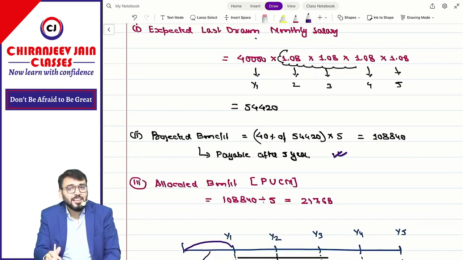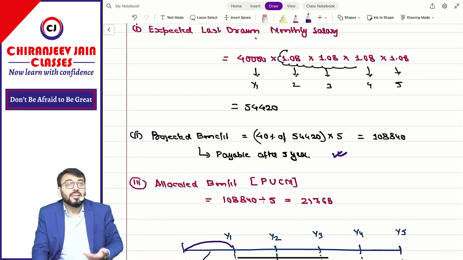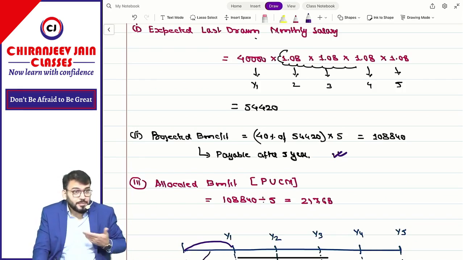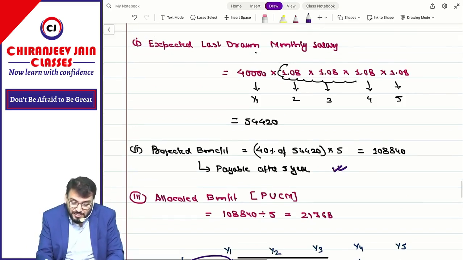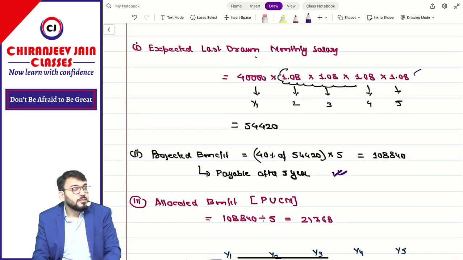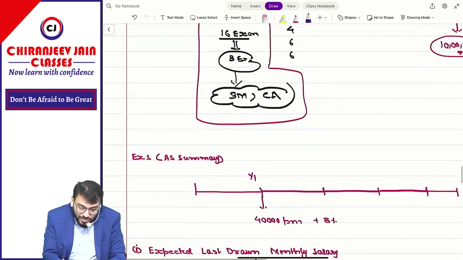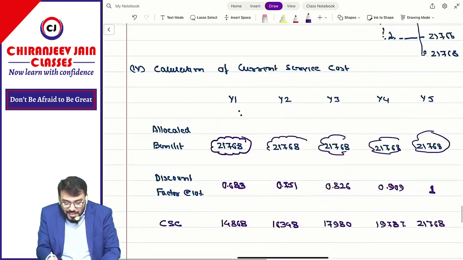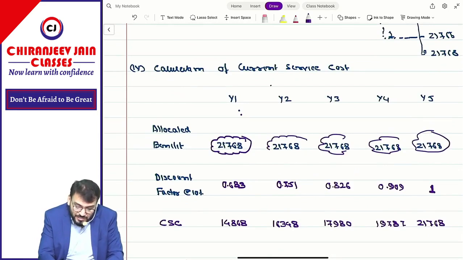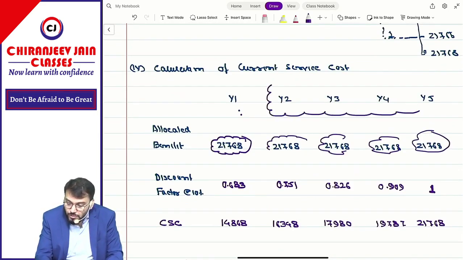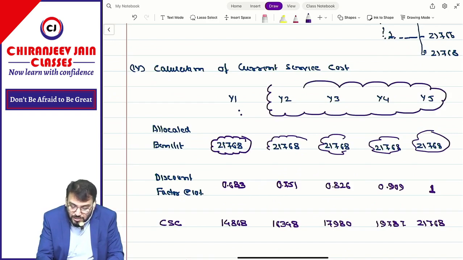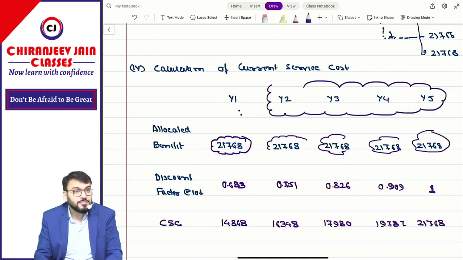Correct? In the second year, this assumption may change or not. Assumptions may change because of different circumstances. The growth in salary rate might change. The discount rate might change. So whenever there are changes in assumptions in the second year or onward, whatever we have done for year 2, year 3, year 4, year 5 will change.